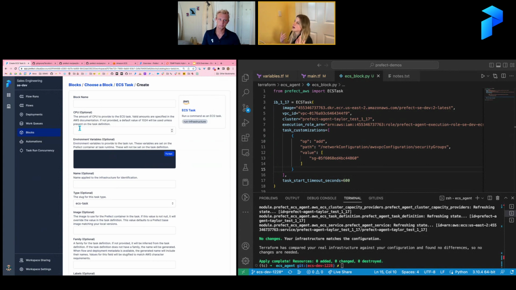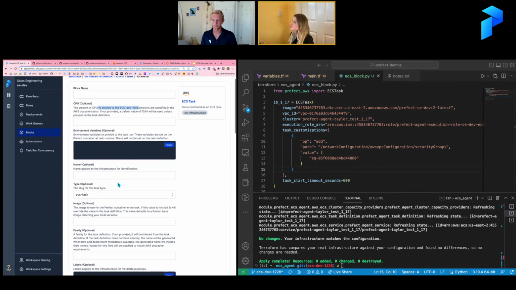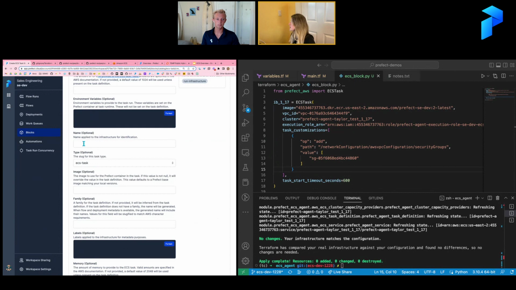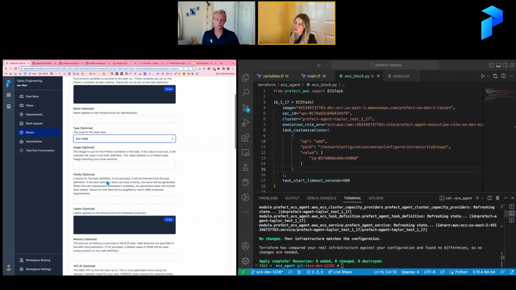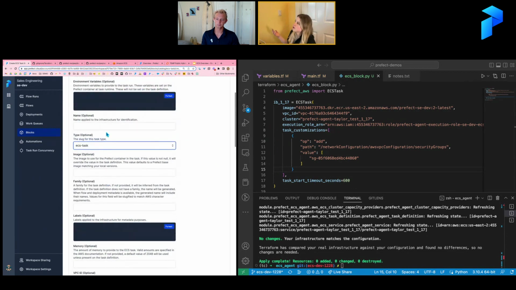You will say, okay, how much CPU do you want to provide to the ECS task? Do you want any environment variables to be present? Do you want any particular image to be used? The default will be to just pull the Prefect HQ Docker image, right?